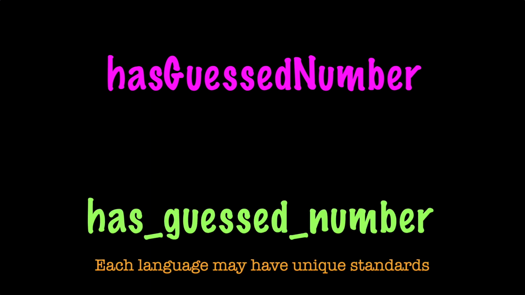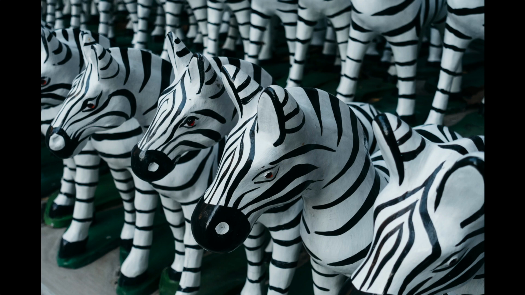Most languages will write the name in camel case. The first word begins with a lowercase letter. If there are additional words, each new word begins with an uppercase letter. Other languages like Python will write the name in all lowercase letters separated by an underscore. Either way is fine, just consistently use the same standard for the code base.